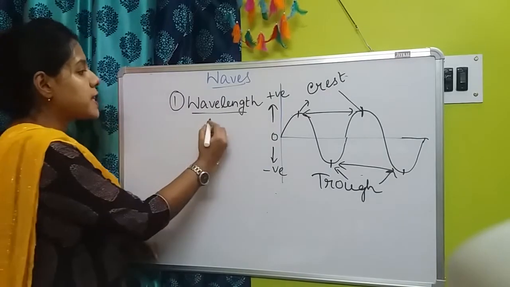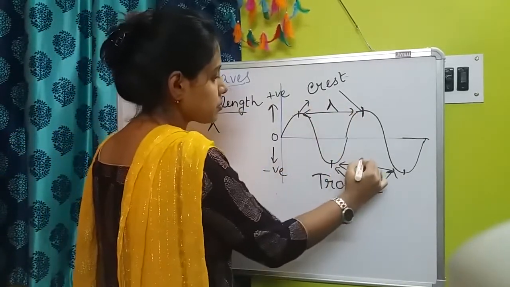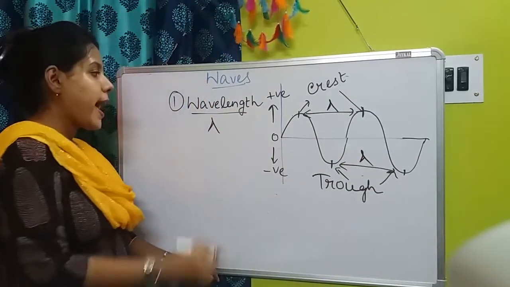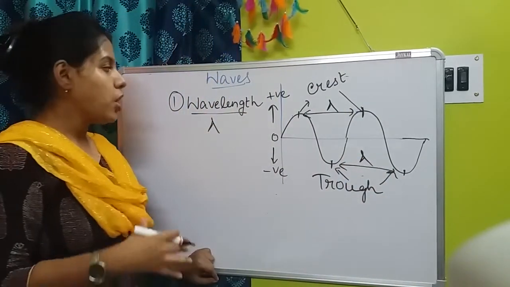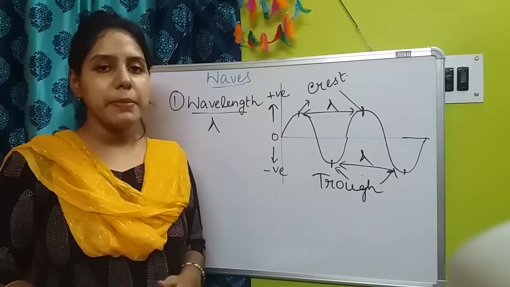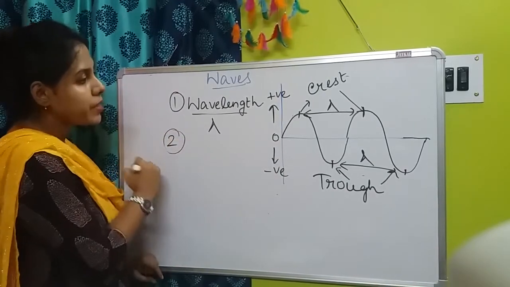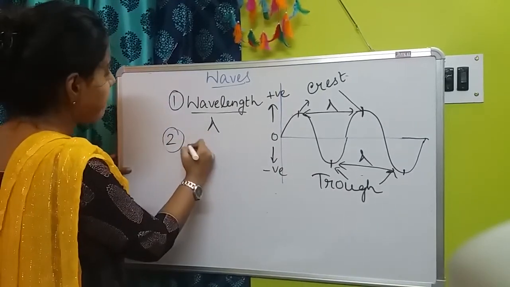So wavelength is denoted by lambda. This is lambda, this is also lambda, and as it is explaining a distance, the unit will be centimeter or meter. So that is wavelength. Number 2 is amplitude.